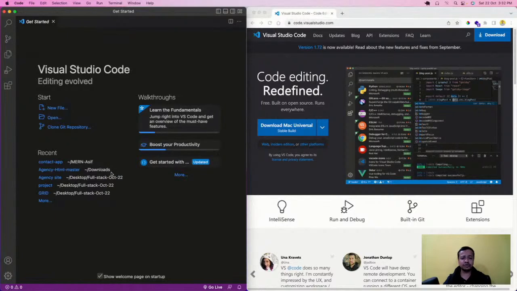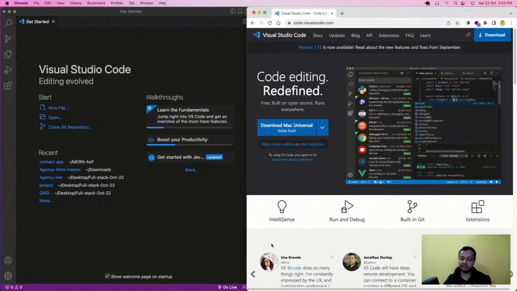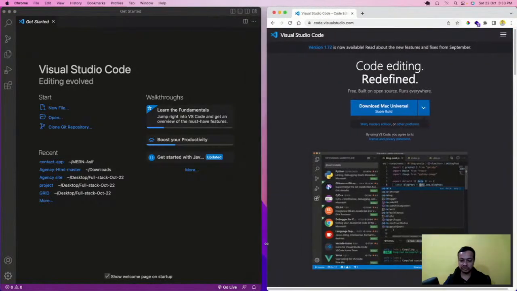Now you have to create a folder here, and then we are going to code in it. Trust me, nowadays Visual Studio Code is so lightweight. One of my students had an old laptop, an i3 fourth generation with 4 GB of RAM, and it was running fine on that also.